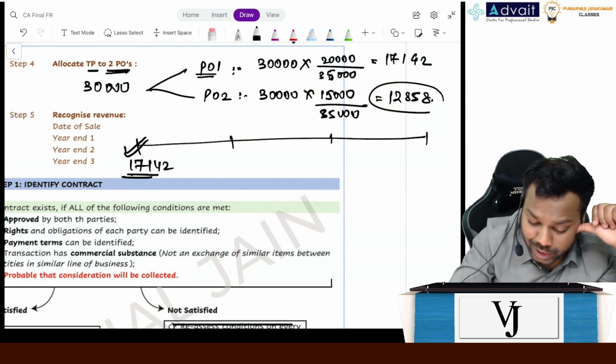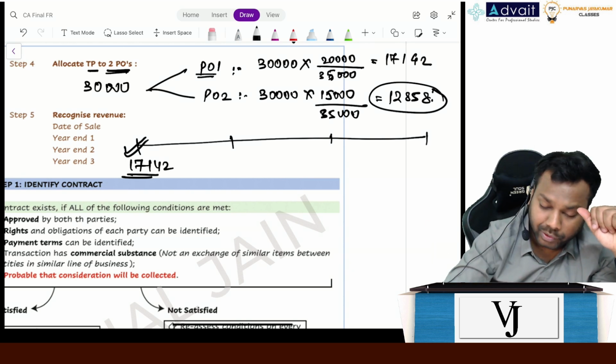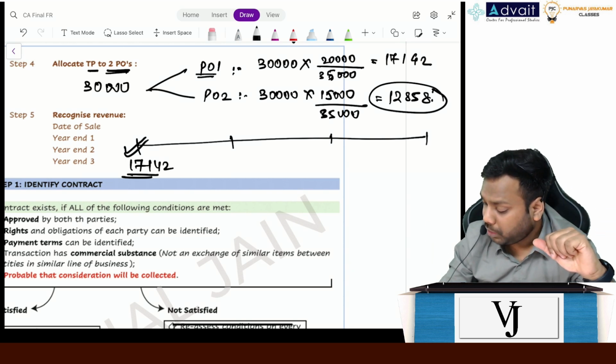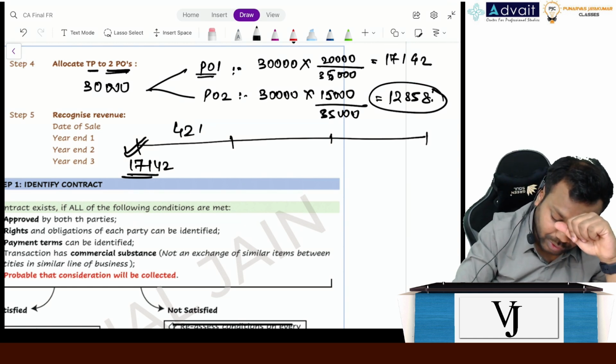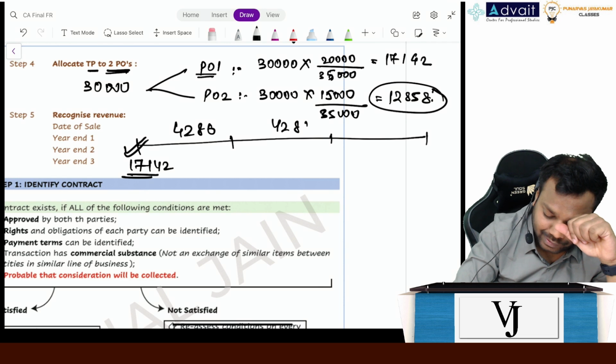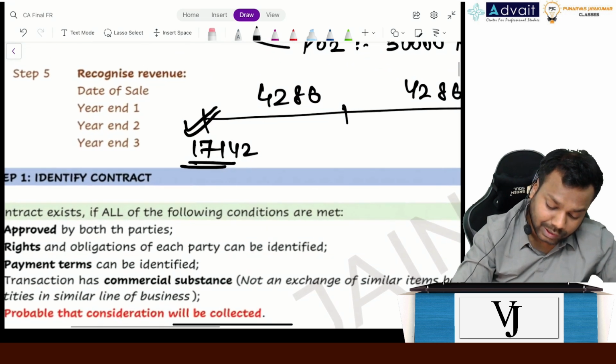Now 12858 gets recognized over a period of time, that is over 3 years. So I'll allocate a portion over 3 years. 12858 divided by 3 comes to 4286. 4286, 4286 and 4286. Now just to give you a journal entry for the same, on this date you have received,